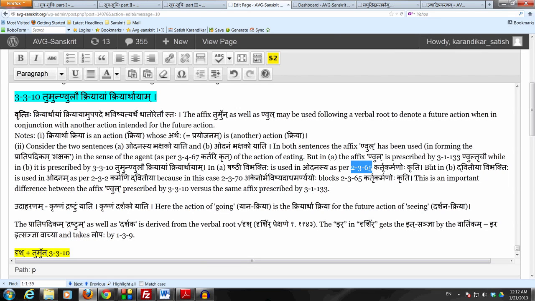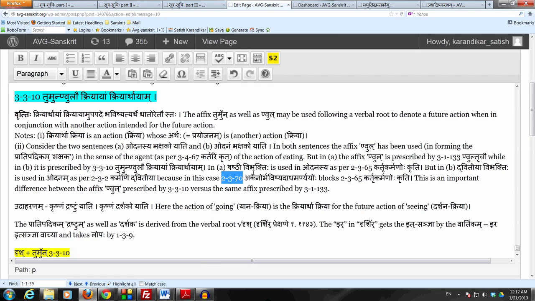In the second sentence, what happens is that this is a special sutram 2.3.70, na bhavishyad adhamarnyayoh, which blocks 2.3.65 kartrikarmanoh kriti. This sutram 2.3.70 we will study in detail when we study the karaka prakaranam. Right now let's just look at the basic meaning for our present purpose.